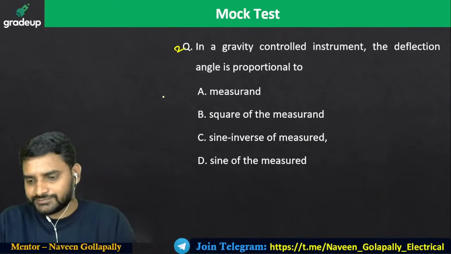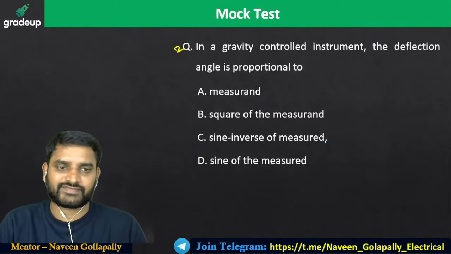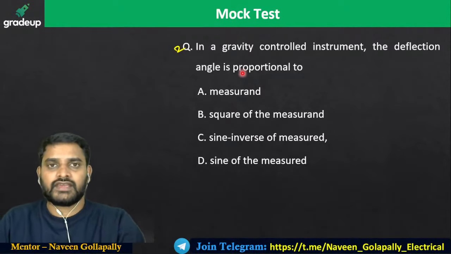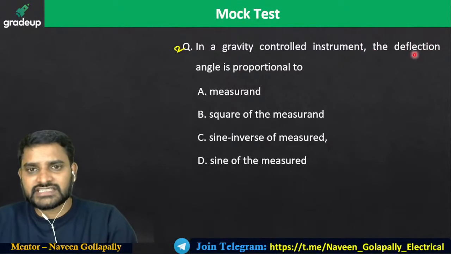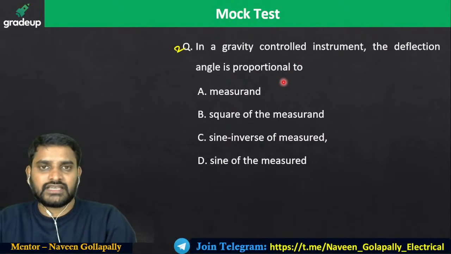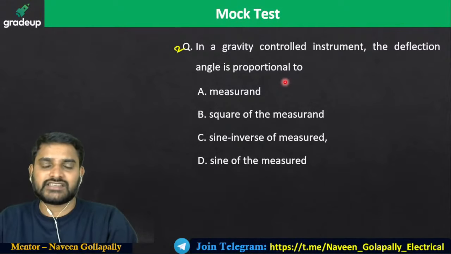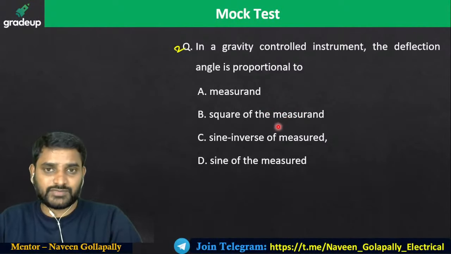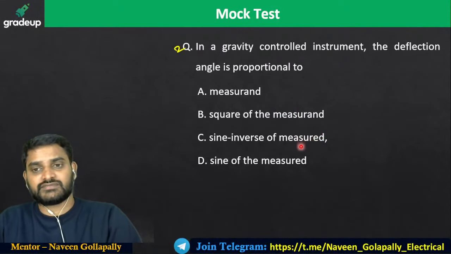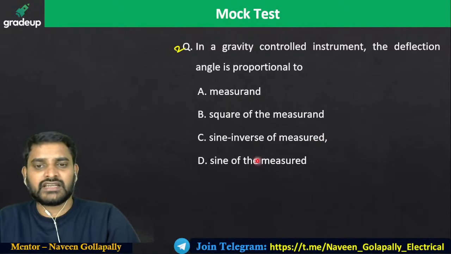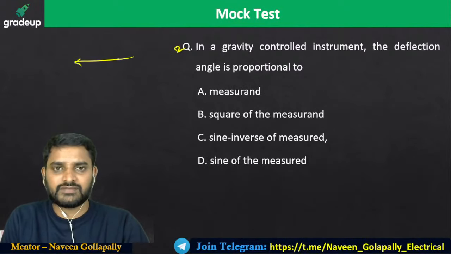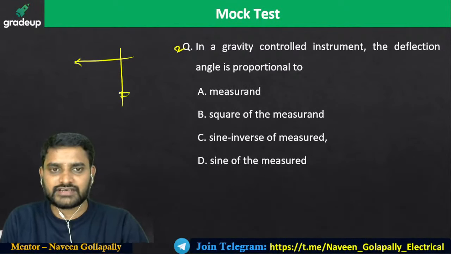Look into this question. In a gravity controlled instrument, the deflection angle is proportional to. Is it proportional to the measurement? Is it proportional to the square of the measurement? It is proportional to the sine inverse of the measurand, actually. So it's a gravity control. I have a pointer. On the pointer, we'll be placing a control weight. You'll have a balanced weight here.